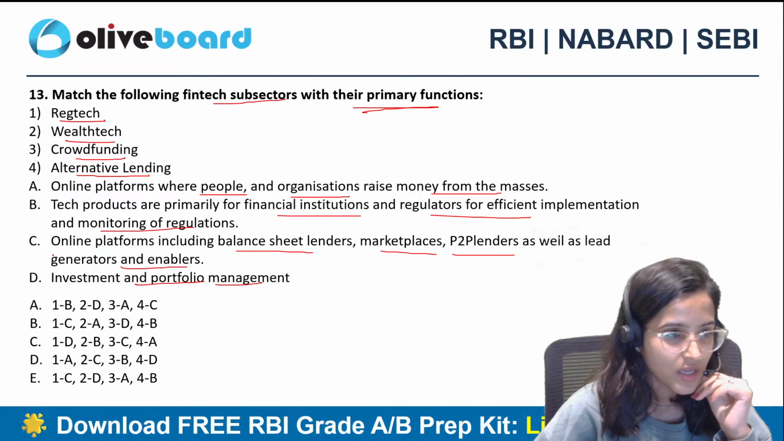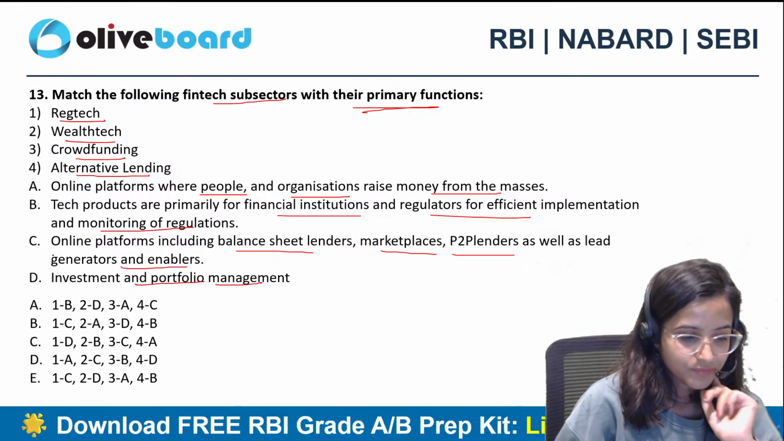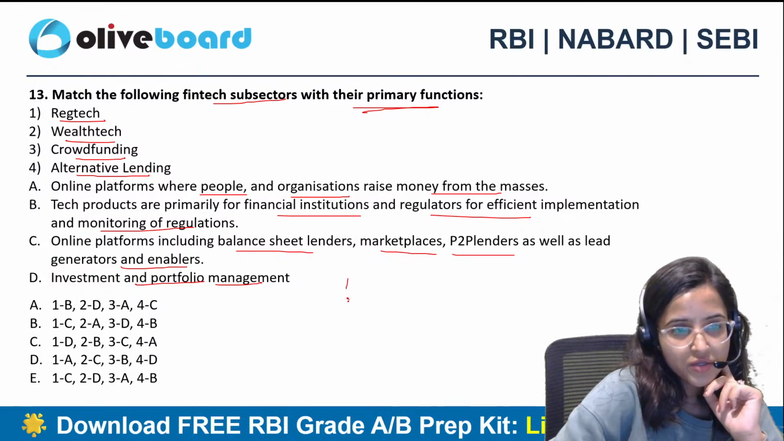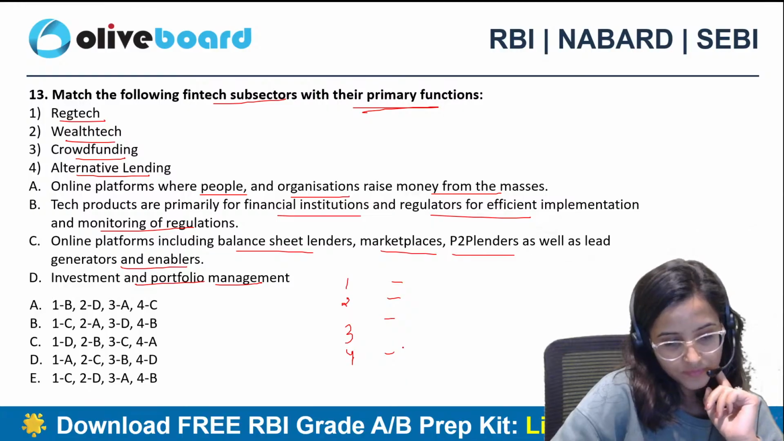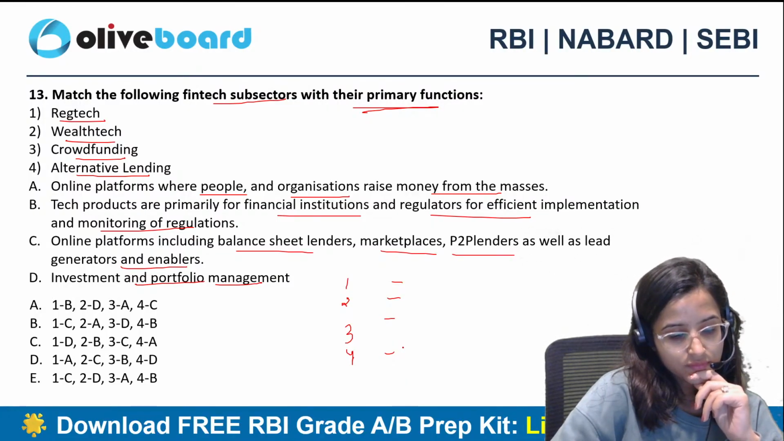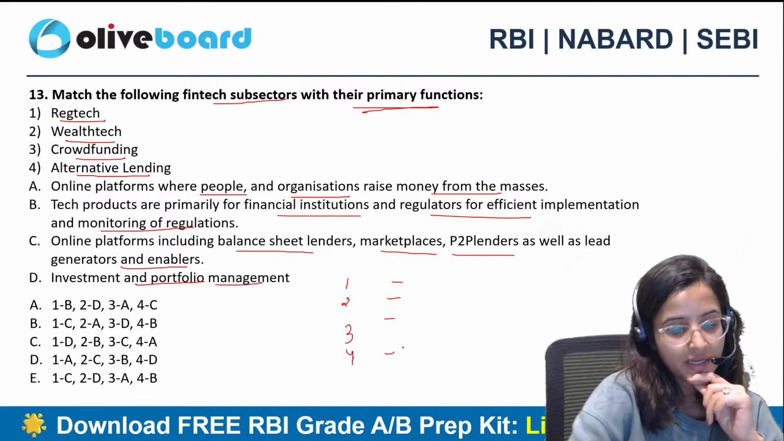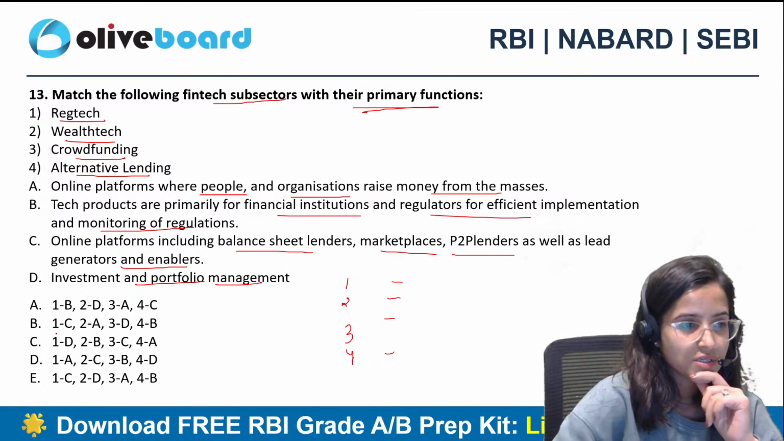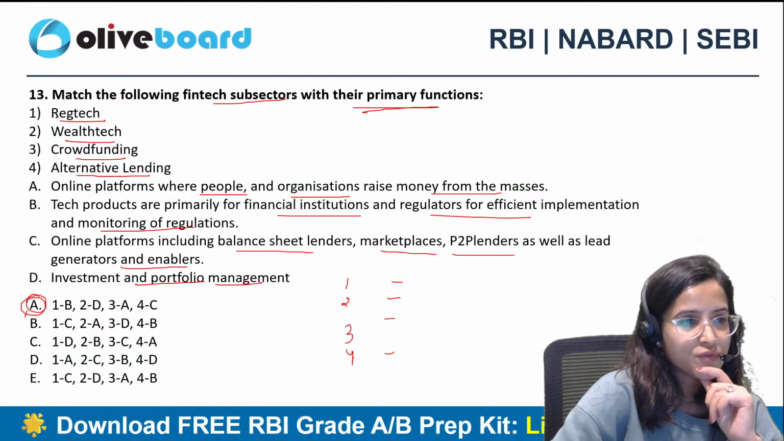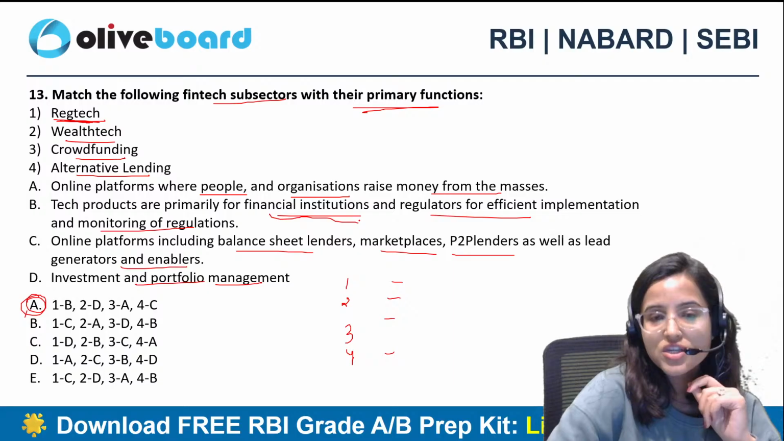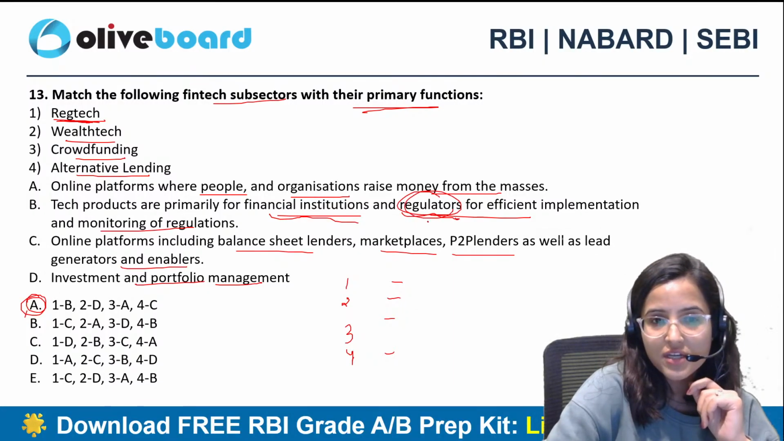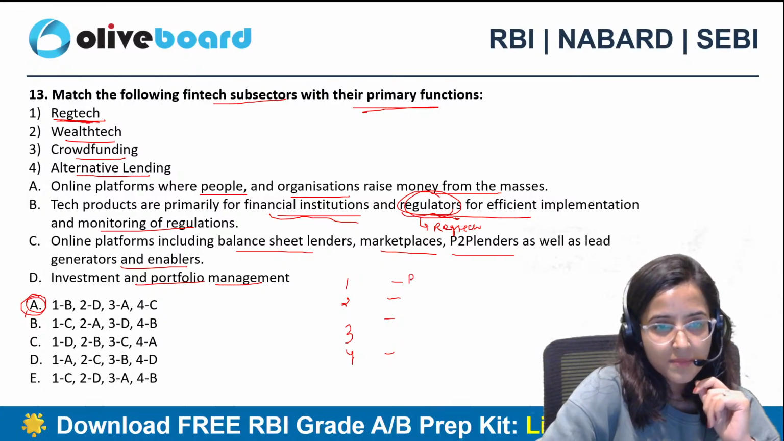Hanji, what is the correct answer? Try to match 1, 2, 3, 4 with A, B, C, D. The correct answer is A, which is 1B. If you talk about RegTech, what is RegTech? Tech products are primarily for financial institutions and regulators. The word regulators is here. That is why we got the word RegTech over here. So 1 becomes B.